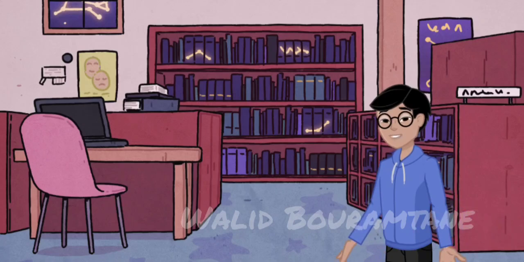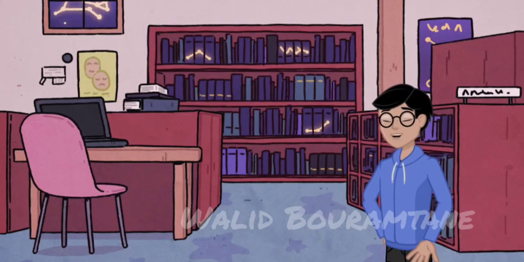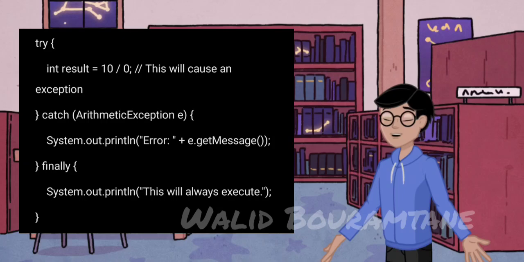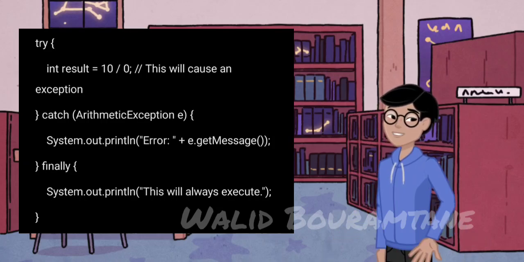Exception handling. Java handles errors through exceptions, ensuring robust and error-free code. The try-catch-finally blocks are used to handle exceptions and execute cleanup code.